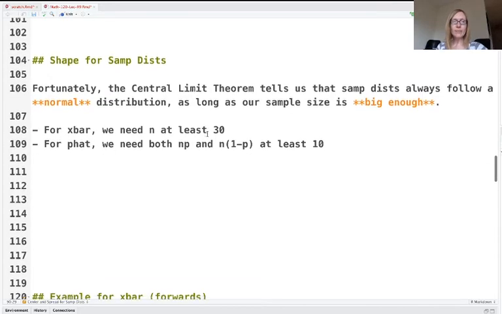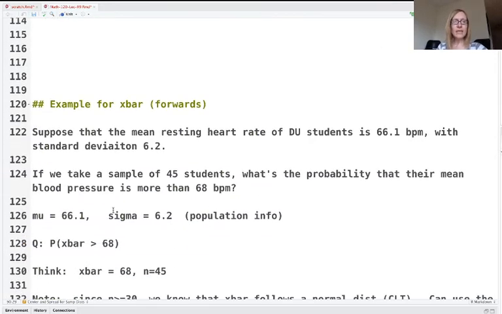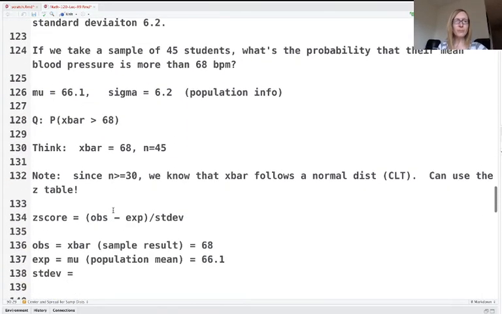In this example, we saw that sigma is equal to 6.2, and I know that n is equal to 45. So let's stick that in there: 6.2 divided by the square root of 45. I'll do the math in a second to figure out what it is. But those are the only pieces we need for the z-score.